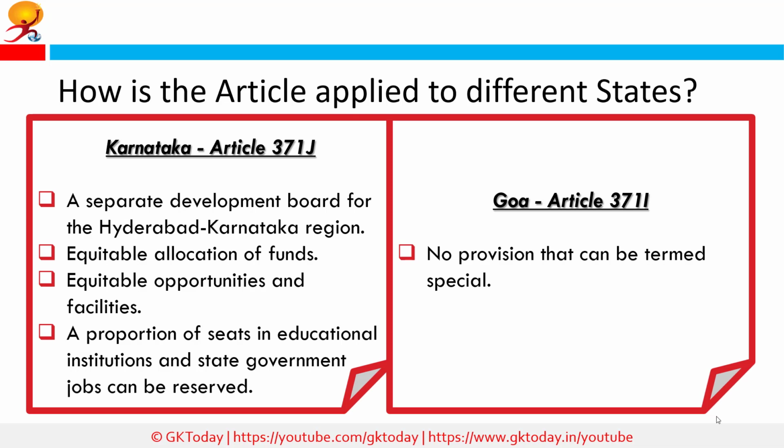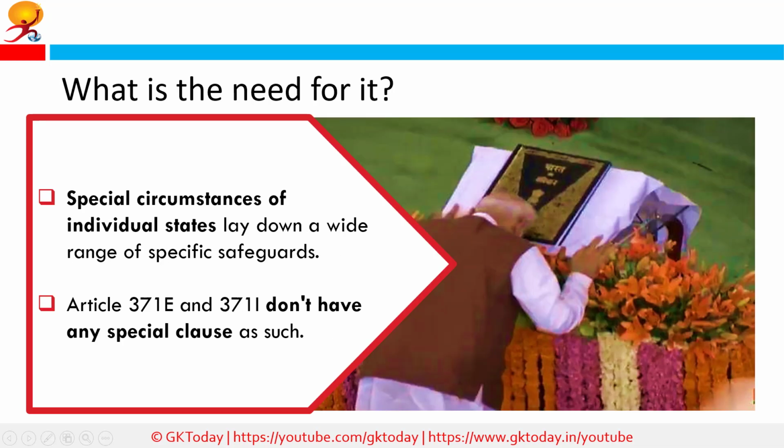So what is the need for this particular article? All these provisions take into account the special circumstances of individual states and lay down a wide range of specific safeguards that are deemed important for these states. In this range of articles from 371 to 371J, Article 371I, which deals with Goa, stands out in the sense that it does not include any provision that can be deemed special. Article 371E similarly deals with Andhra Pradesh and Telangana and does not have anything that can be termed special.